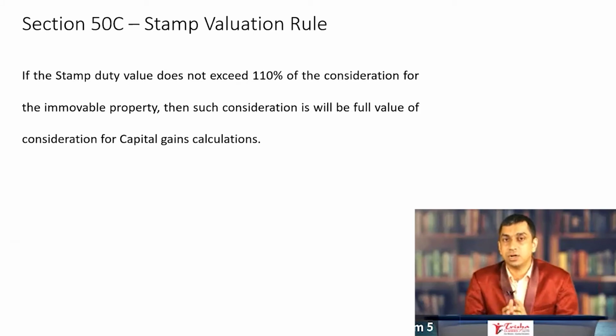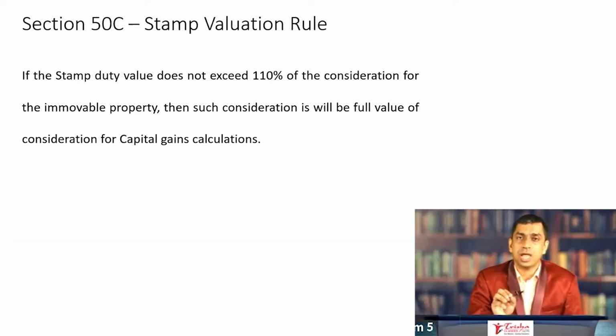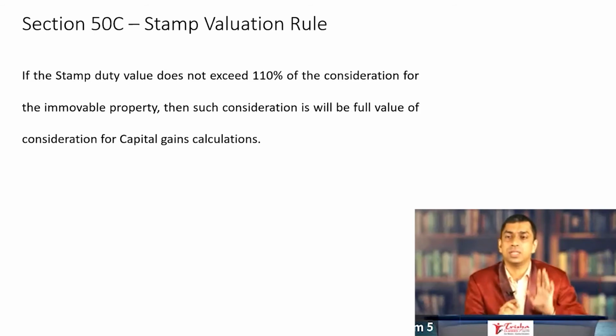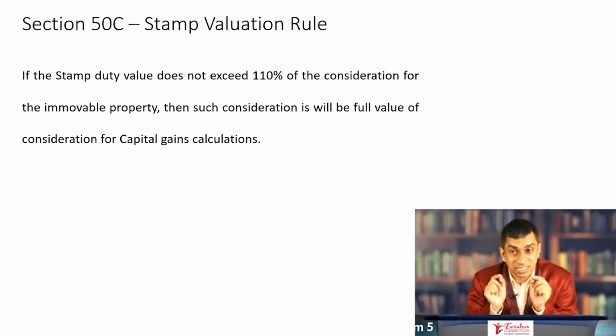Students, please understand the consequence of this particular amendment. It is highly likely that a small remark will be given somewhere in the problem that the immovable property is sold for 1 crore and the stamp valuation is 1 crore 9 lakh, or 1 crore 11 lakh, or 1 crore 6 lakh. Understand that if the stamp duty value does not exceed 110% of the actual consideration, then the actual consideration goes into calculating the capital gains and the stamp duty value is to be completely ignored. Once again, remember the words "does not exceed".